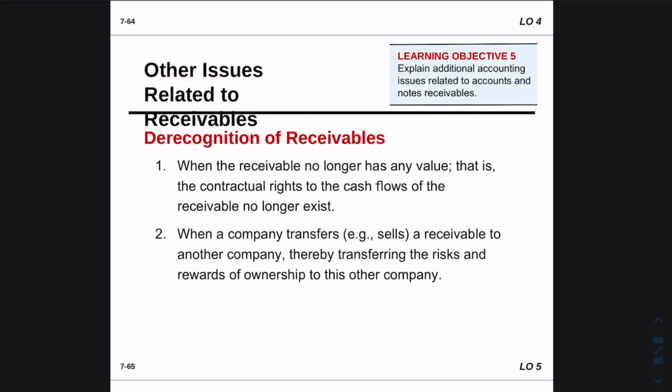Then we have the derecognition of receivables. Sometimes a company will sell its account receivable because it wants to receive cash today rather than waiting for years to collect from its customers. So they will write off their account receivable, transferring it to another party. The other party is going to handle all the risk and the reward for that account receivable.